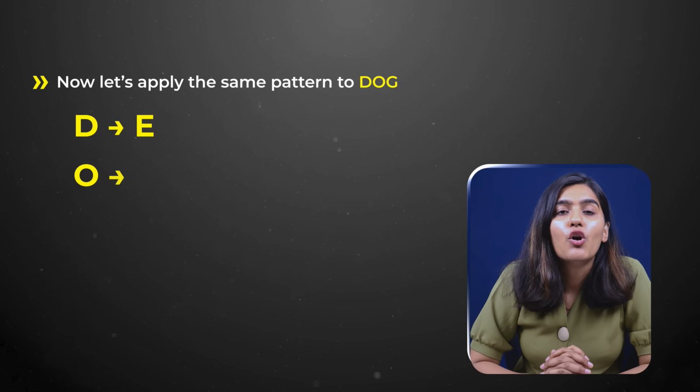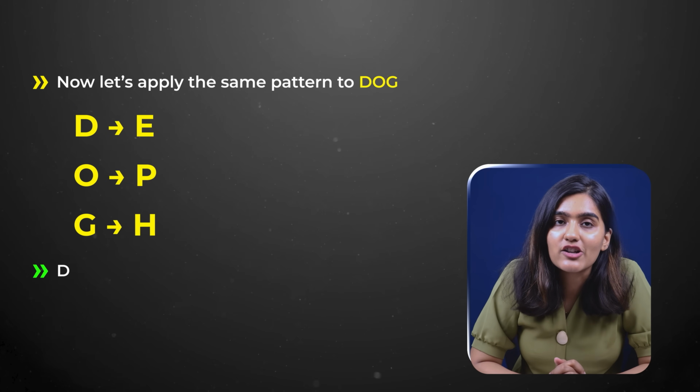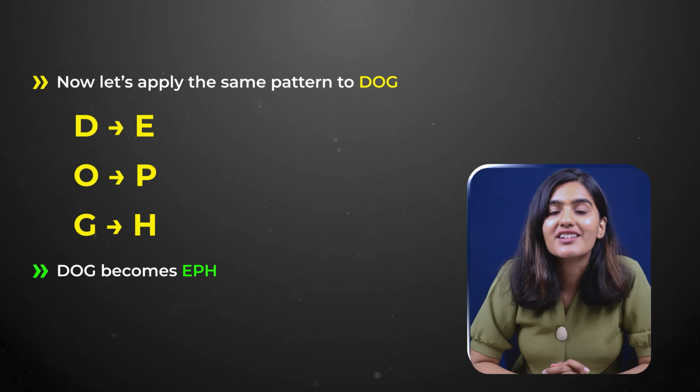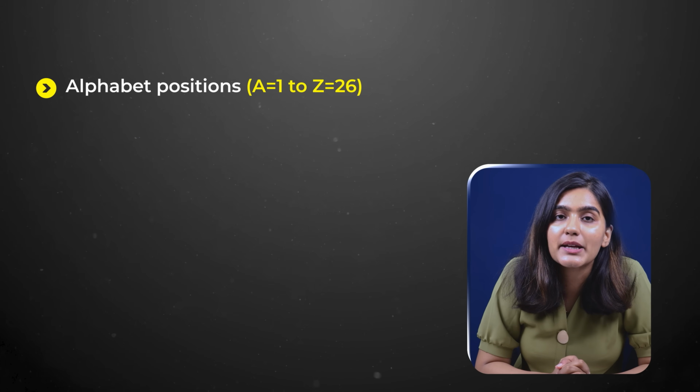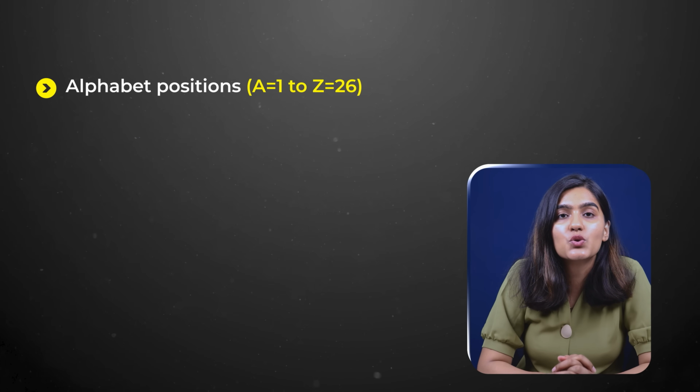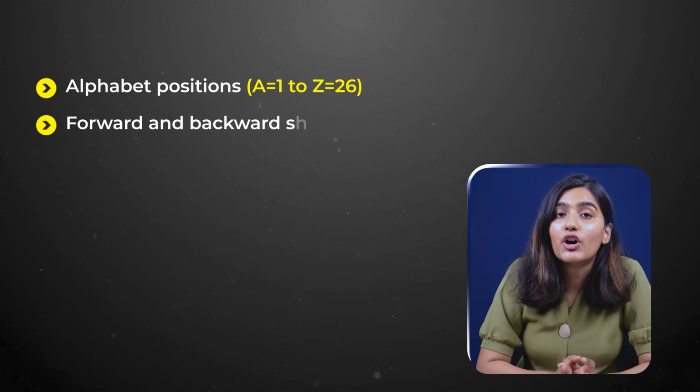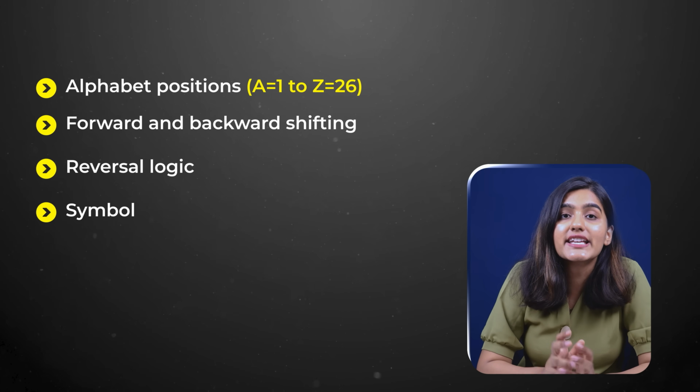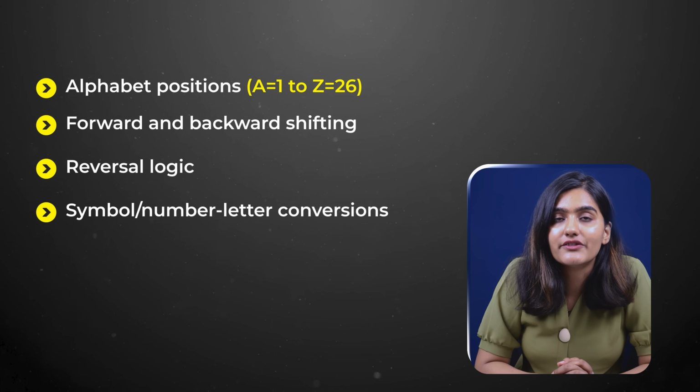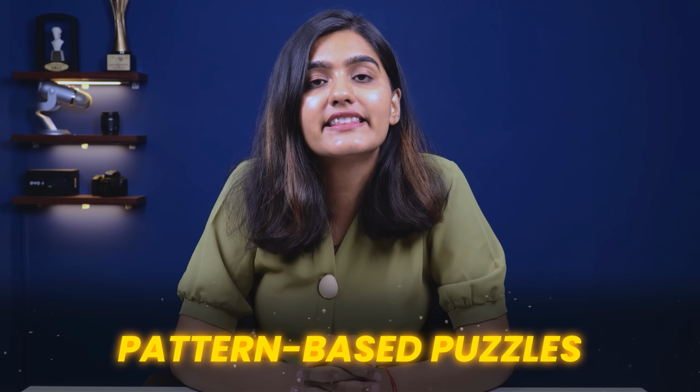Now let us apply the same for dog. So D becomes E, O becomes P and G becomes H. So dog becomes EPH. To master this topic, you will need to be comfortable with alphabet positions, A equals 1 to Z equals 26, forward and backward shifting, reversal logic and even symbol or number letter conversions. Practicing these regularly will help you crack pattern based puzzles easily in the exam.